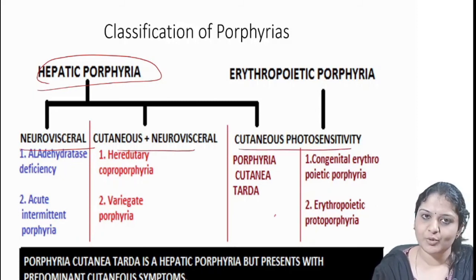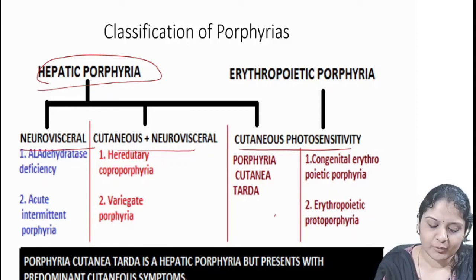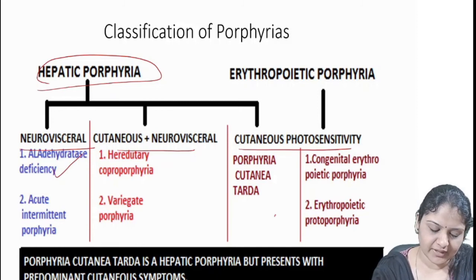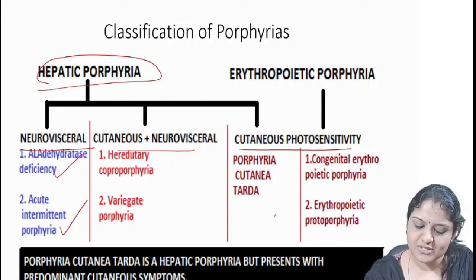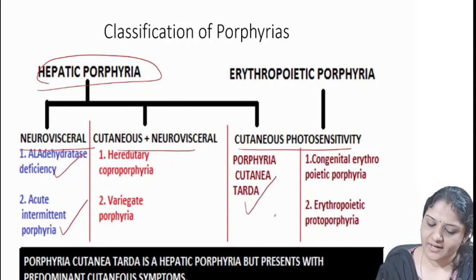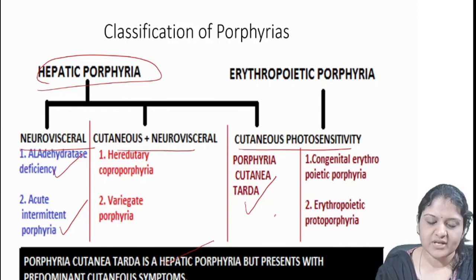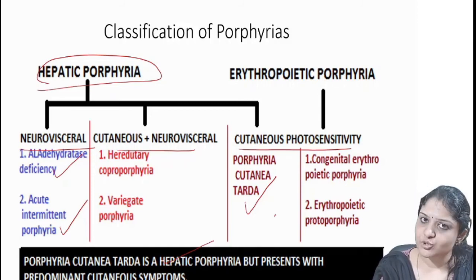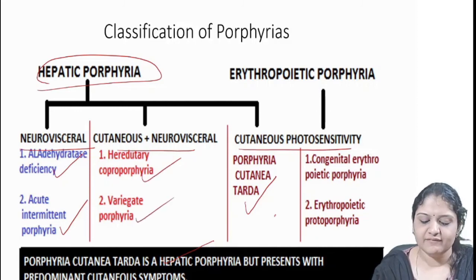So based on the symptoms they produce and the target organs, hepatic porphyria can be classified. Those causing neurovisceral symptoms are ALA dehydratase deficiency porphyria, and the second one is acute intermittent porphyria. Those causing photosensitivity is porphyria cutanea tarda. So porphyria cutanea tarda is a hepatic porphyria but presents with predominant cutaneous symptoms. It mainly affects the skin because these precursor porphyrins get deposited in the skin, and on exposure to sunlight it causes photosensitivity. Those presenting with both cutaneous and neurovisceral manifestations are hereditary coproporphyria and variegate porphyria.